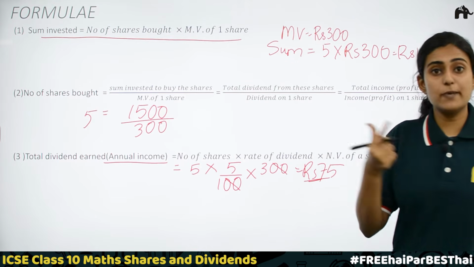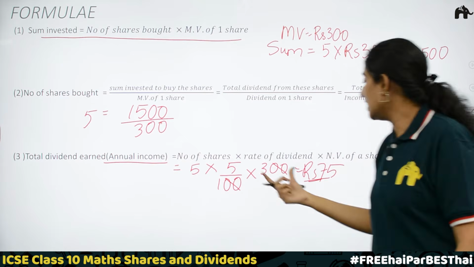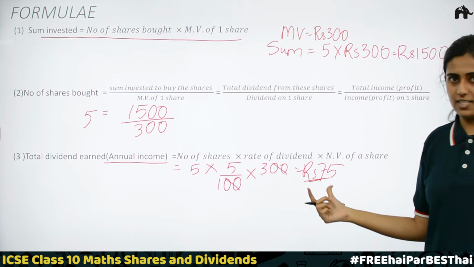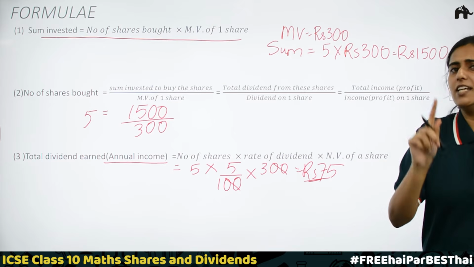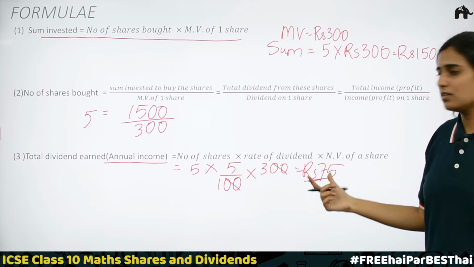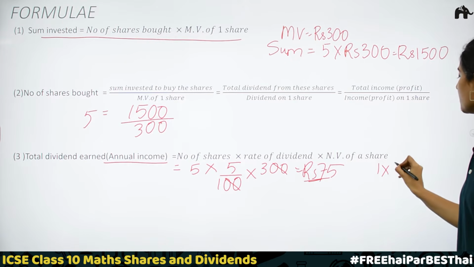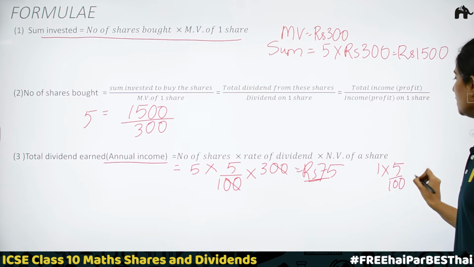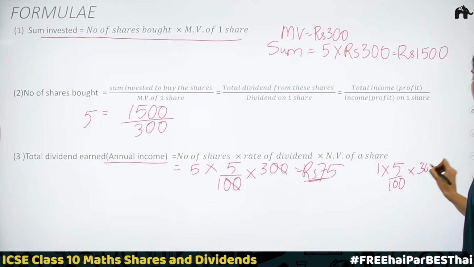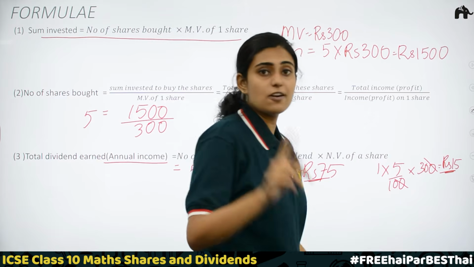This shareholder is purchasing 5 shares. When he purchases 5 shares, the total dividend earned will be rupees 75. Clear? Now, what is the dividend in case of one share? If he is purchasing just one share, what we'll do? We'll calculate with number of shares equal to 1. 1 into 5 by 100 into 300. That is, you'll be getting rupees 15. This rupees 15 is the dividend if he had purchased one share.